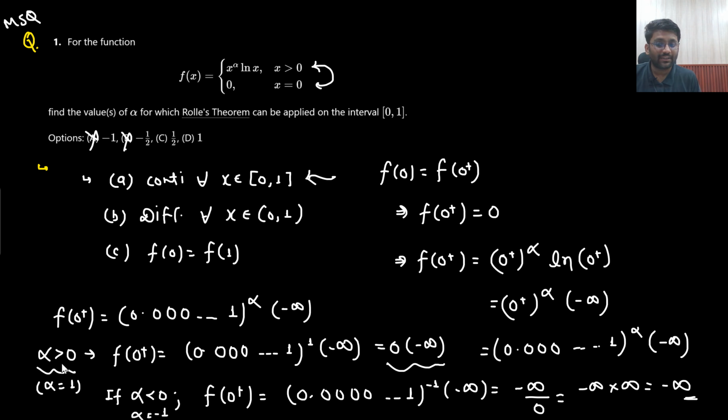Now, if alpha is greater than 0, then what will happen? Will f of 0 plus be equal to f of 0? No one knows. If alpha is greater than 0, then I am getting 0 into minus infinity, which is the indeterminate form. So if I am getting this indeterminate form, then now what I need to do is apply L'Hopital rule. Not L'Hopital directly. What I will do is adjust it. I will write ln x divided by x to the power minus alpha.